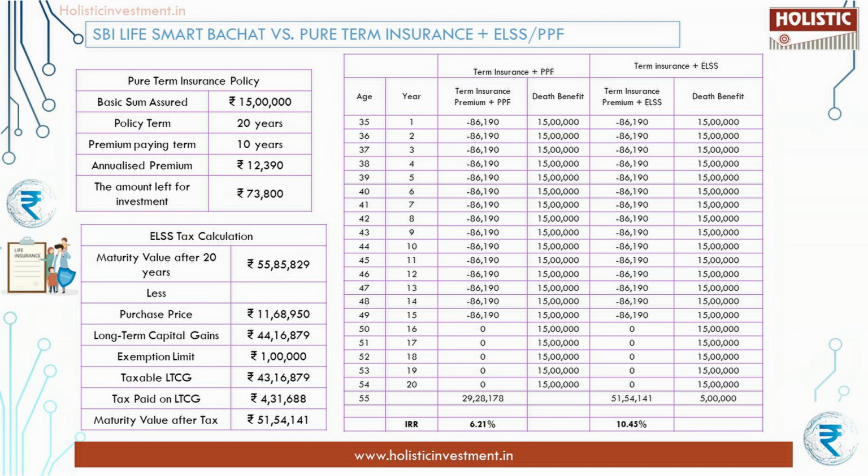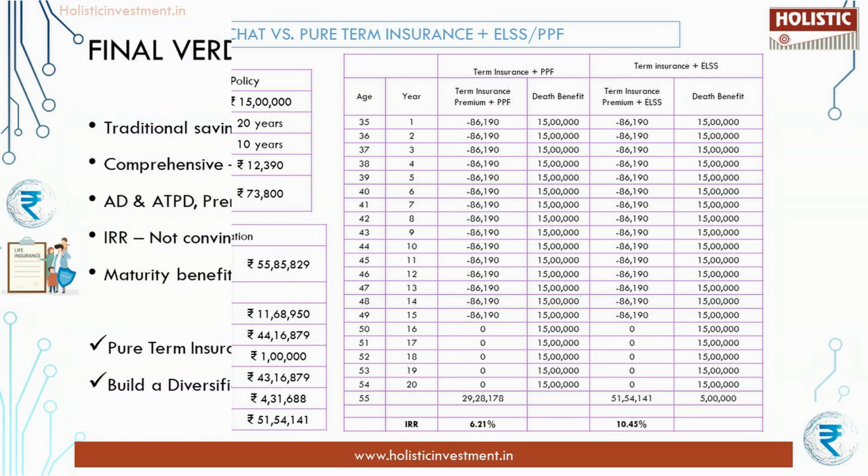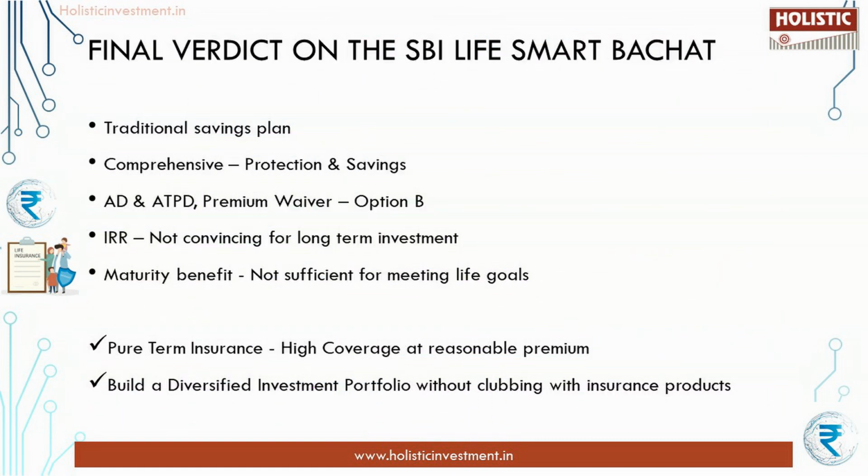On inferring the IRR calculation, it is evident that investing separately for life goals would be beneficial. You can choose an investment product based on your time horizon and risk appetite. Our final verdict on SBI Life Smart Bachat Plan. It is a traditional participating life insurance plan. It is designed to provide life cover as well as savings and investment opportunities to the policyholder.